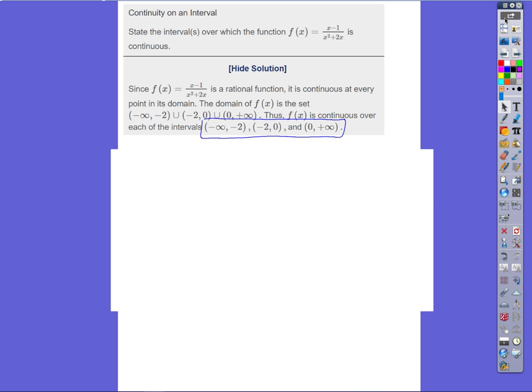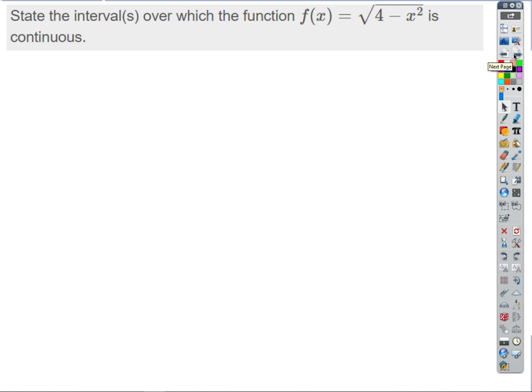Okay, next example. How about this one? We always want to start off with the domain, don't we?